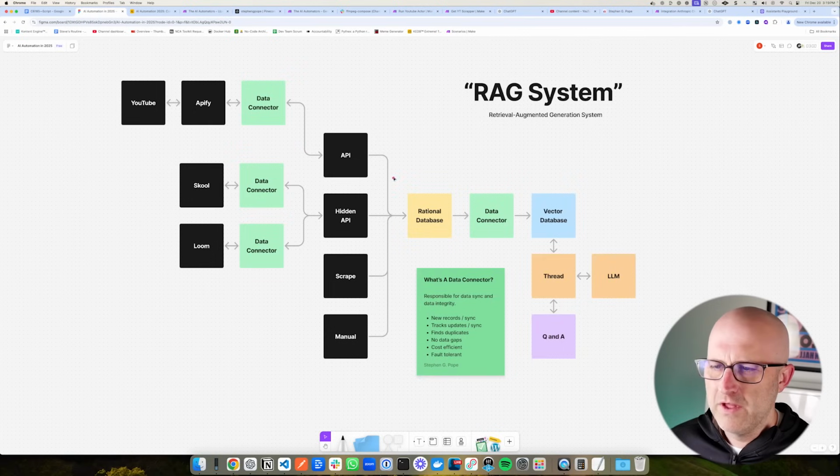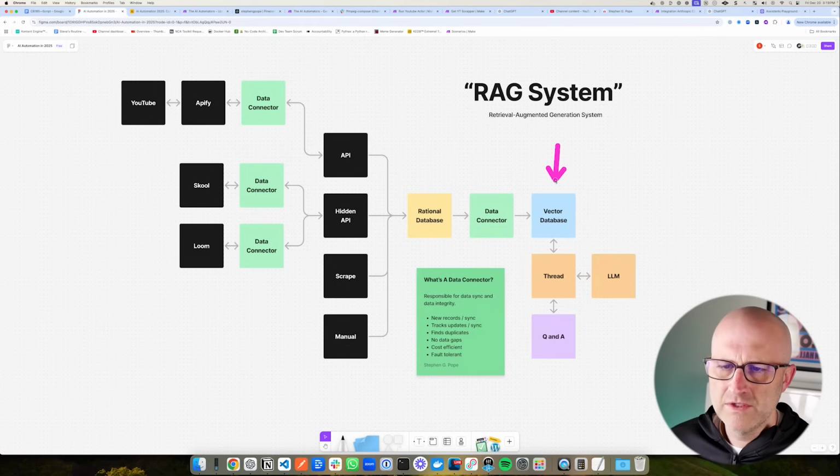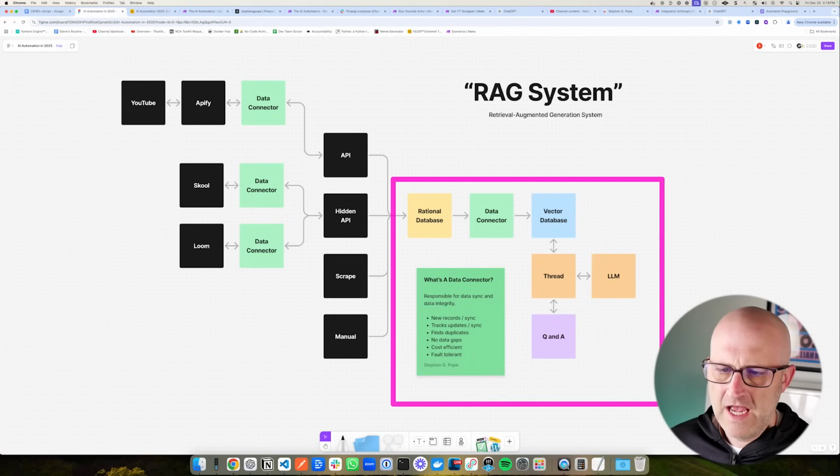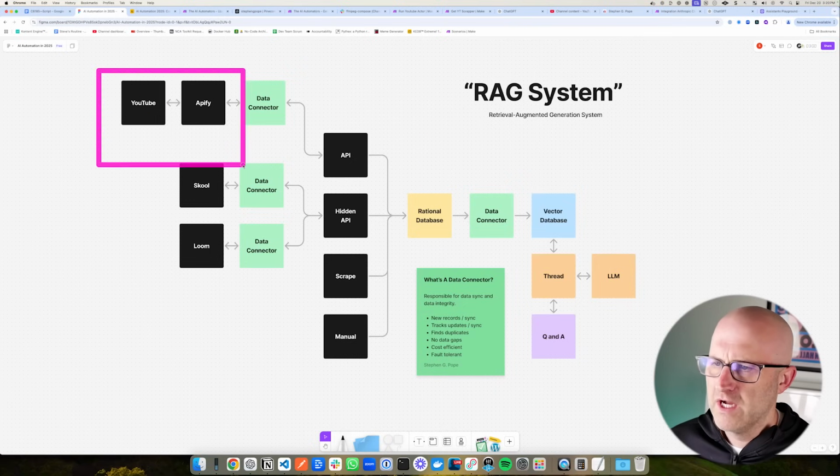Now, again, I want to point out that you really only need two simple automations here to keep these two items in sync and actually run this entire process. This part of the system is actually the easiest part to build out, even though something like a vector database and Pinecone might be a new concept. Putting this together is actually pretty straightforward. It's actually keeping all of the data in sync and relevant and updated in Airtable that is the hard part, and we'll talk about that in a bit.